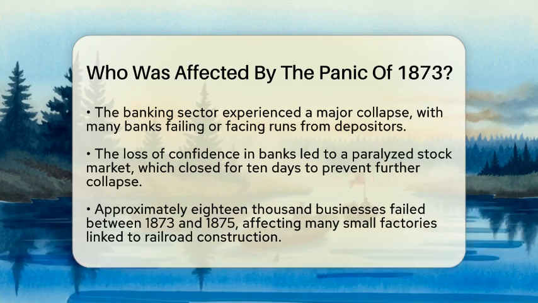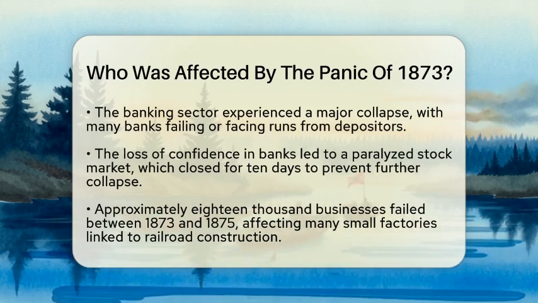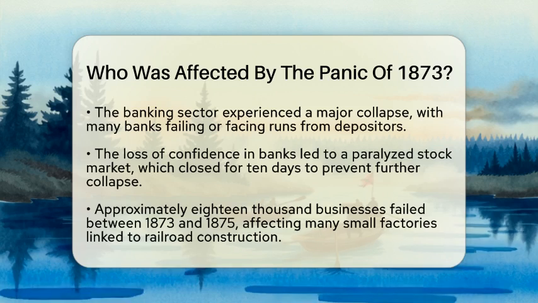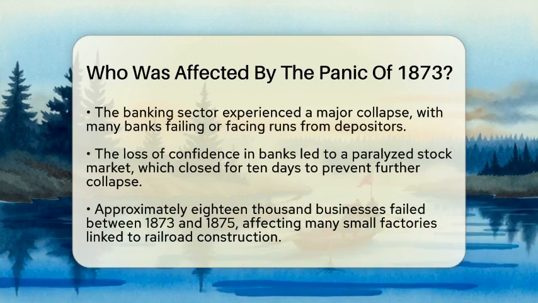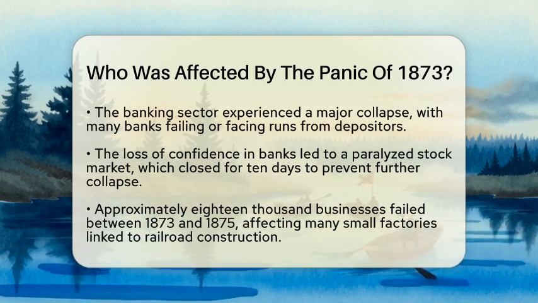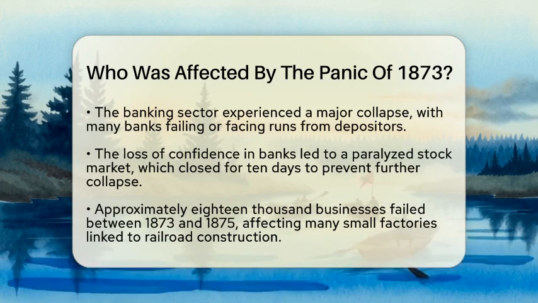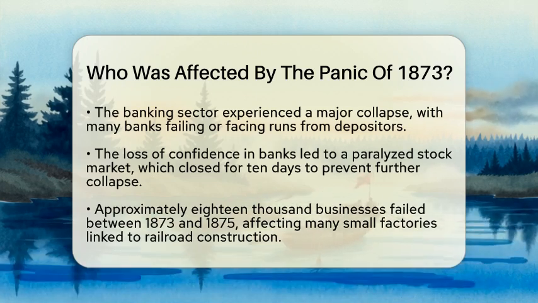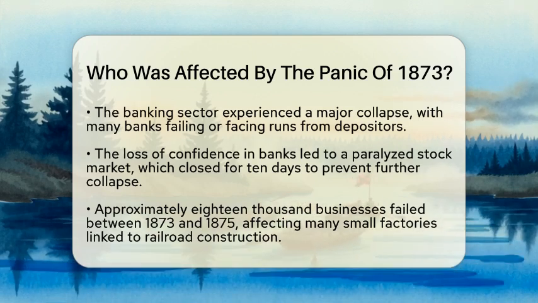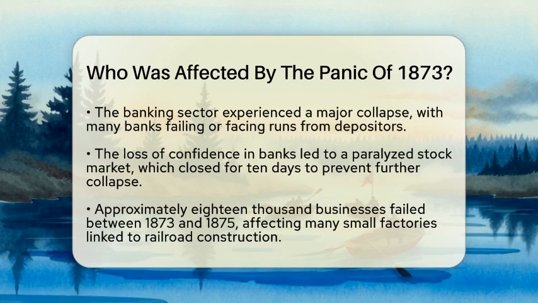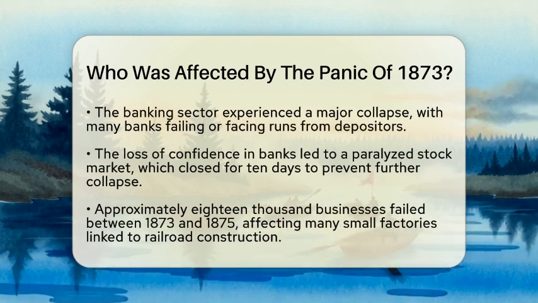The impact extended to businesses and workers across the nation. Between 1873 and 1875, around 18,000 businesses failed, including many small factories tied to railroad construction. Unemployment soared, with New York City experiencing a 25% unemployment rate among workers. Nationally, unemployment peaked at over 14% by the late 1870s. Wages fell sharply, and many workers faced layoffs and wage cuts, particularly in the railroad and manufacturing sectors.